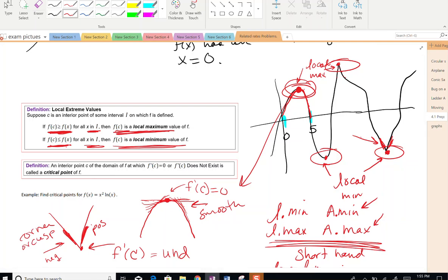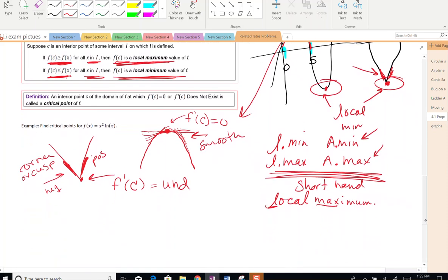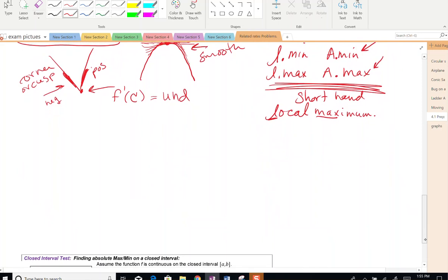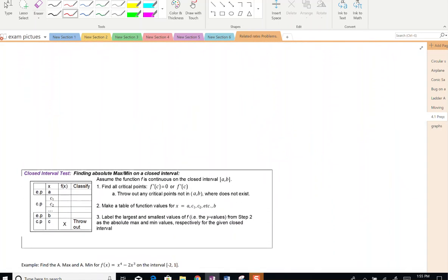So if we can locate these critical points, we can put all these things together to describe our closed interval test. I'll come back to this example in just one second. If you can locate a closed interval, this is the fastest way to figure out whether you have an absolute max value or an absolute min value on your interval.